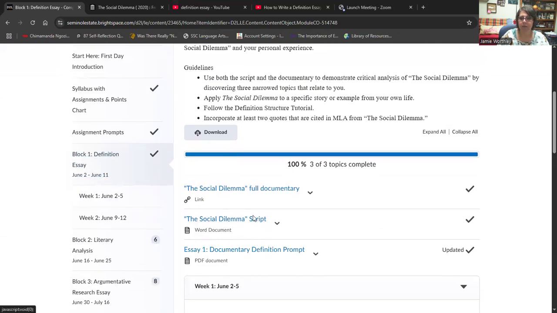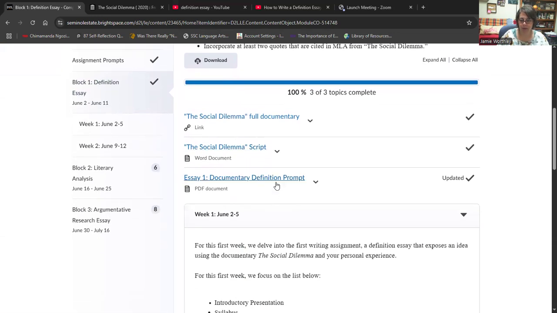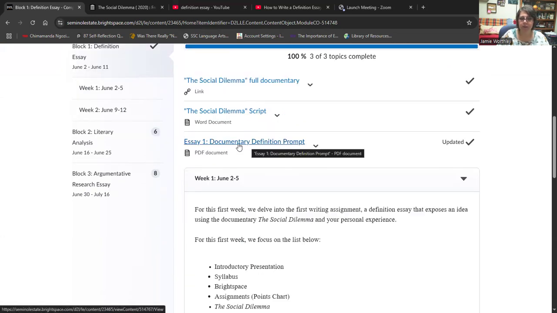So that is our, oh, that's the social dilemma, right? Now we're going to go into the prompt. So here's the essay one. Here's our essay prompt. And then of course, we'll just do that. So the first essay, I'll open it here in just a minute because I want to go into block two and block three, and then we'll go back to this one.